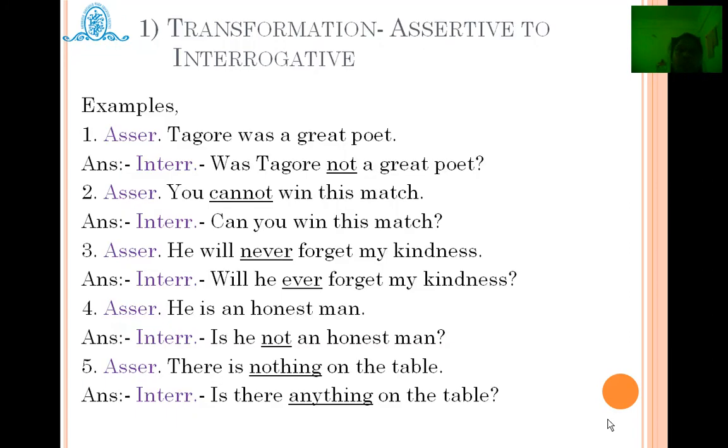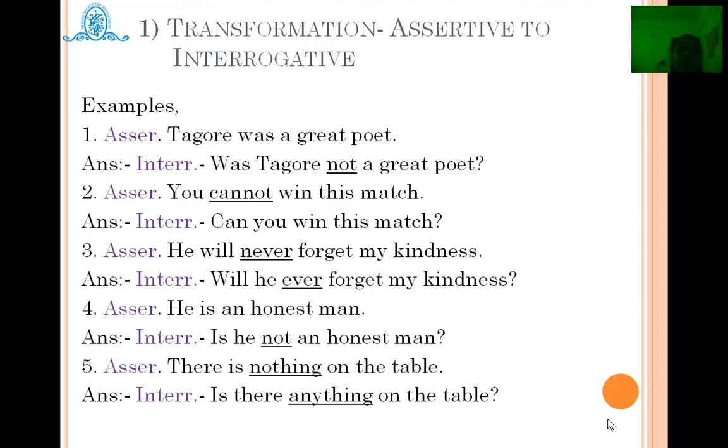Now we will see how transformation of sentences occurs. Assertive statements are the statements which end with a full stop. So a statement is given. You can observe the example. Example number 1. Tagore was a great poet. Generally assertive sentences have a structure of subject, verb as well as object. Now, if I have to transform the same assertive sentence into an interrogative sentence, generally we use a verb or helping verb, and then we use the subject, and then we make it negative.